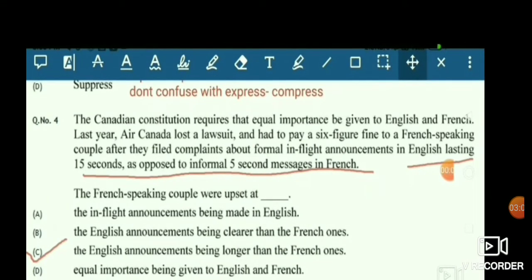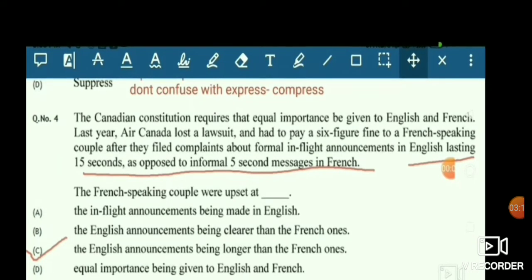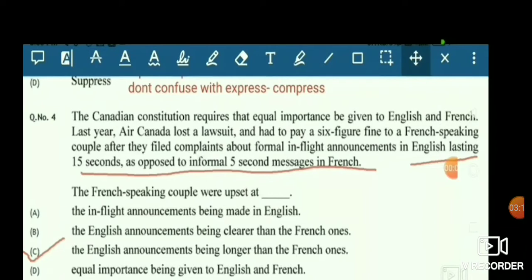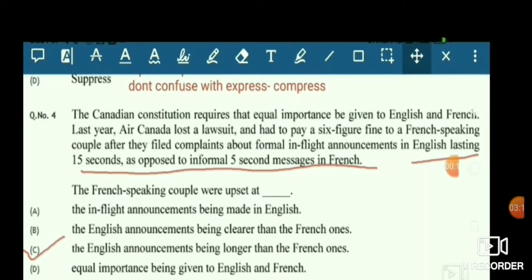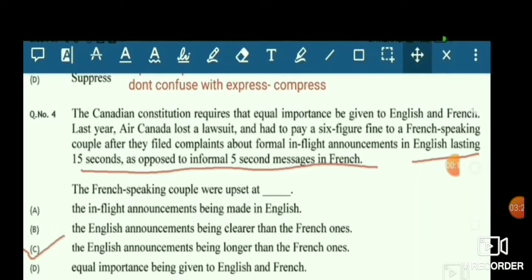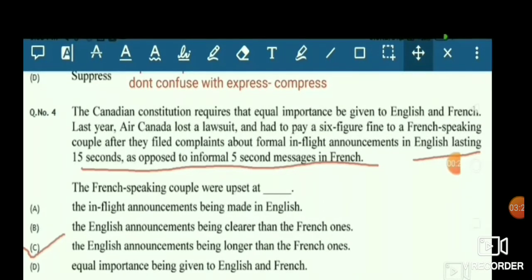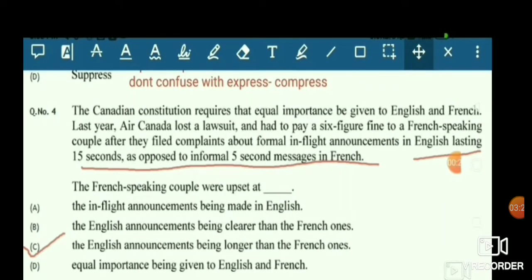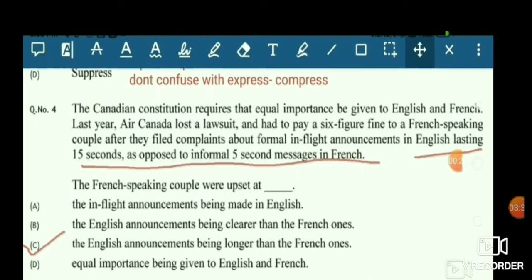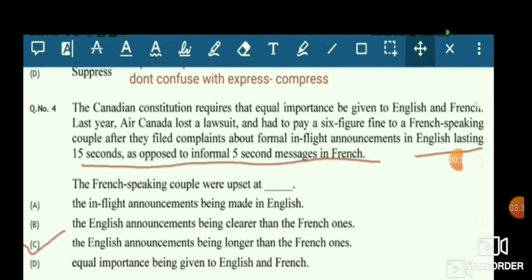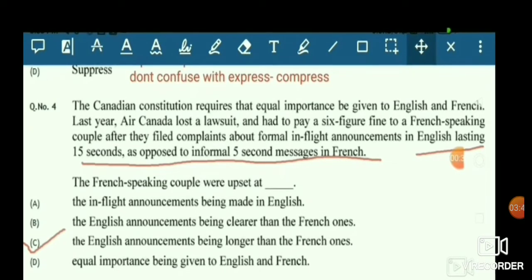Friends, read this question carefully. When you read it, you can conclude that in the Canadian constitution English and French have been given equal importance, but the French speaking couple disagreed and filed a complaint on the flight, because the announcement in English was done for 15 seconds, and for French only 5 seconds. So the most appropriate answer is option C, that is, the English announcement should be longer than the French announcement.